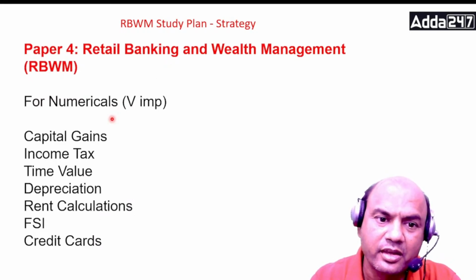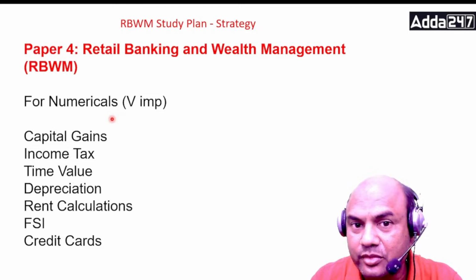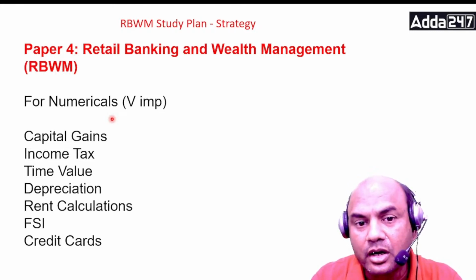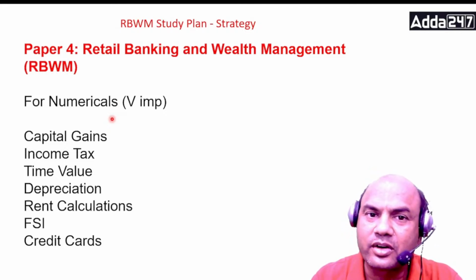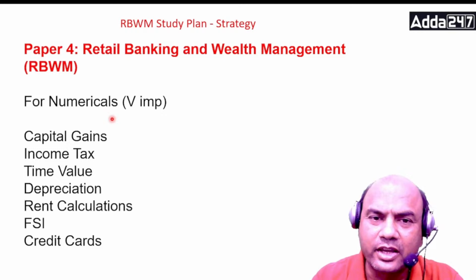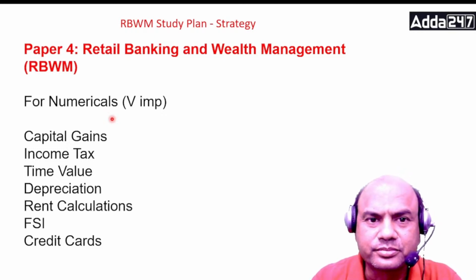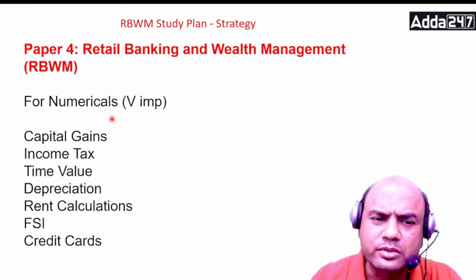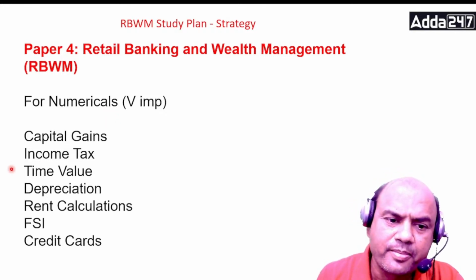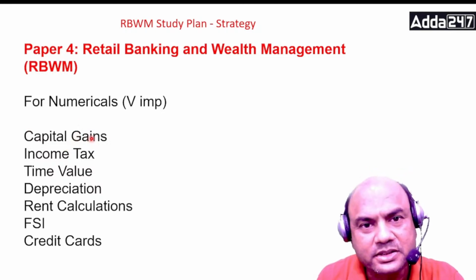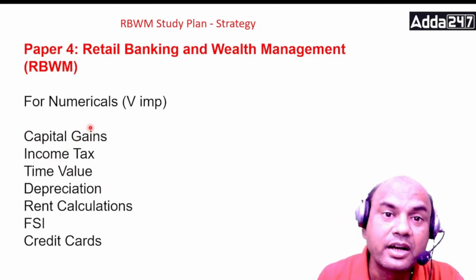Now we come to the important part: numerical parts. How many numericals are there? In your JAIIB you have only 2 subjects where you have numericals, AFM and RBWM. So what are the numericals? Focus on these numericals. Capital gains. Capital gains of what? Capital gains of house, capital gains of shares, capital gains of gold, debt funds, all.